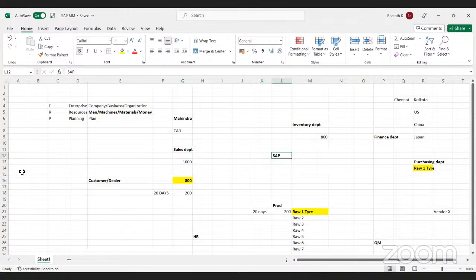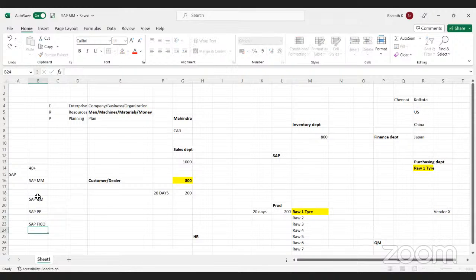Now, if you talk more about SAP, in SAP we have 40 plus modules. For any business, it is not mandatory to implement all these 40 plus modules, but for any manufacturing company, it is mandatory to implement the key modules. What are the key modules in SAP? SAP MM, SAP QM, SAP PP, SAP FICO, SAP SD, and SAP HR. These are all the key modules in the business.